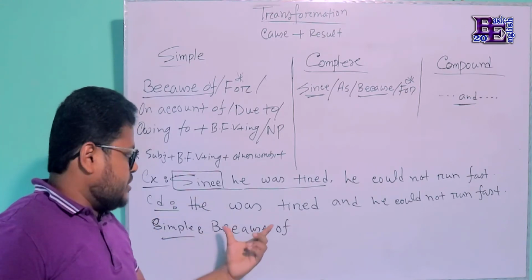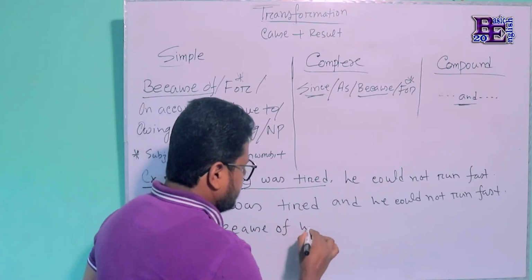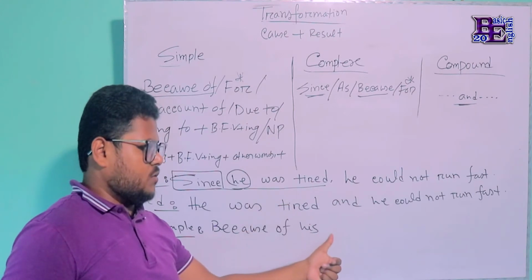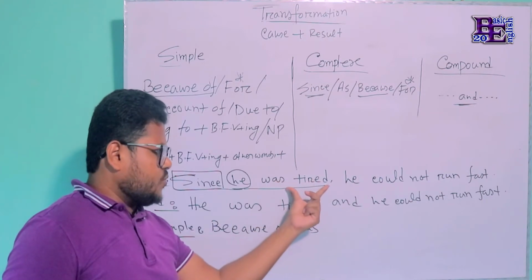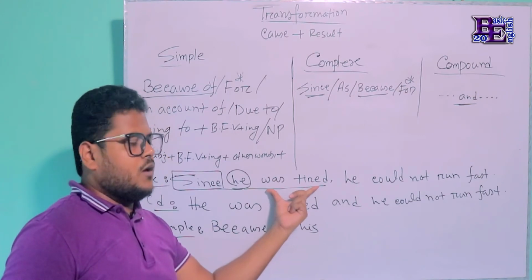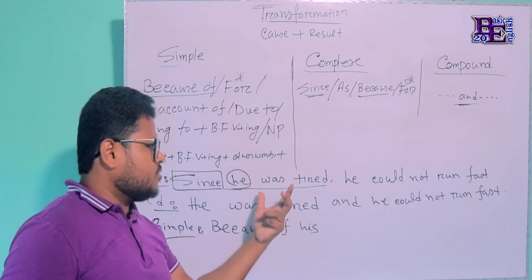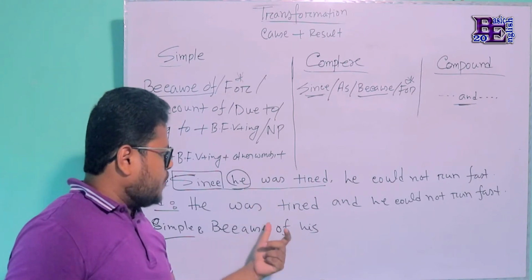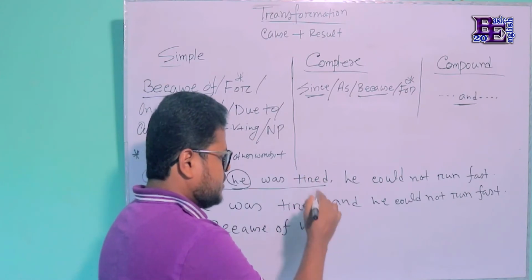There are several ways that you can use here. You can use the positive form of this subject, that is his. If you would like to use this one after this one, then we can use ing with this verb, and the rest of the part will remain unchanged. And if you think that no, I will not use this part, then we have to use the noun form of this one, and the be verb will be removed. So we are using both of them. So because of his, he has become his, and then the noun of this one is tiredness.